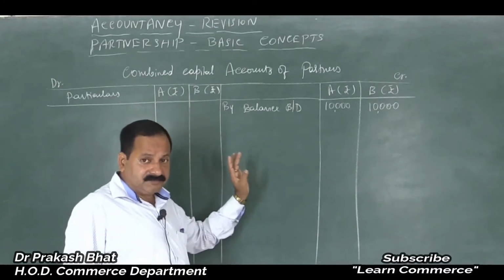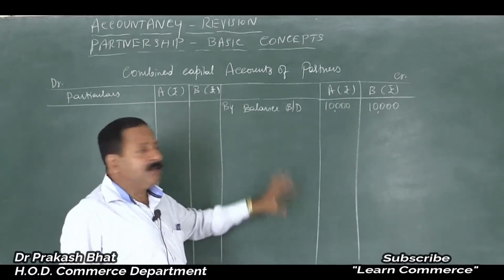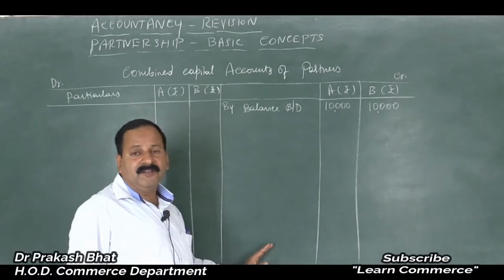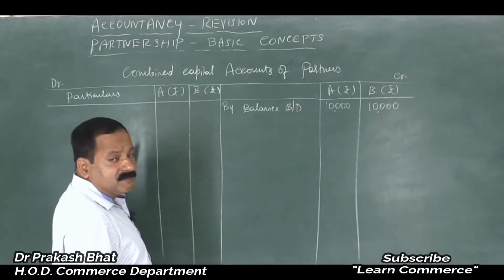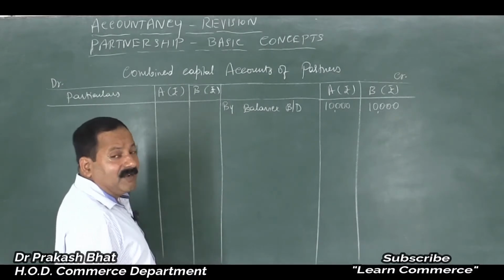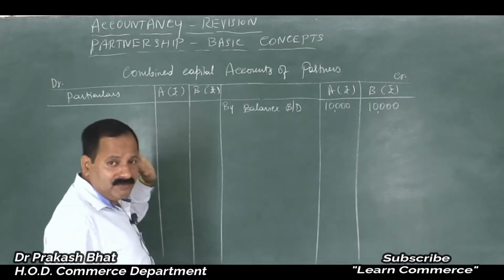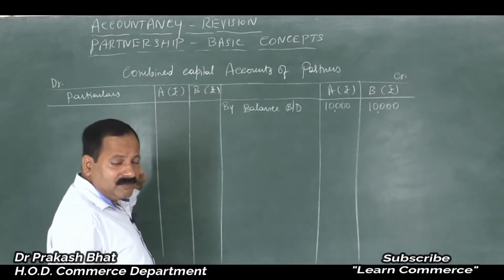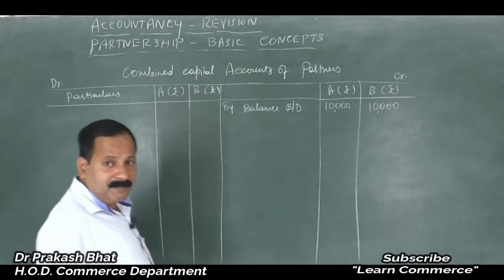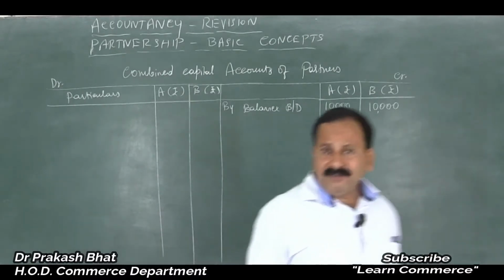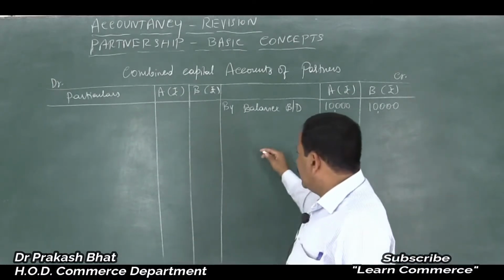That is given by the firm to the partner, or which is an income to the partner, enter all those items on the credit side. And enter all the items which are to be recoverable from the partner. Only one item will be there, interest on drawings, right? Interest on drawings. And drawings also will appear here itself, because we are not maintaining a separate drawings account here. So drawings and interest on drawings, only 2 items will appear on the debit side and all other items will appear